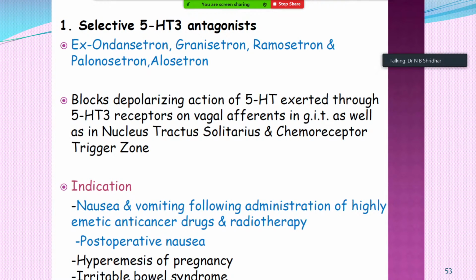The indications of the selective 5-HT3 antagonists are especially nausea and vomiting following administration of highly emetic drugs, just like anti-cancer drugs. Anti-cancer drugs are highly non-selective and induce severe vomiting, hence the regular antiemetics are not useful in such a situation, and so there is an indication for 5-HT3 antagonists. Also hyperemesis of pregnancy, that is, pregnancy-induced vomiting. In that, ondansetron, granisetron, ramosetron, etc.